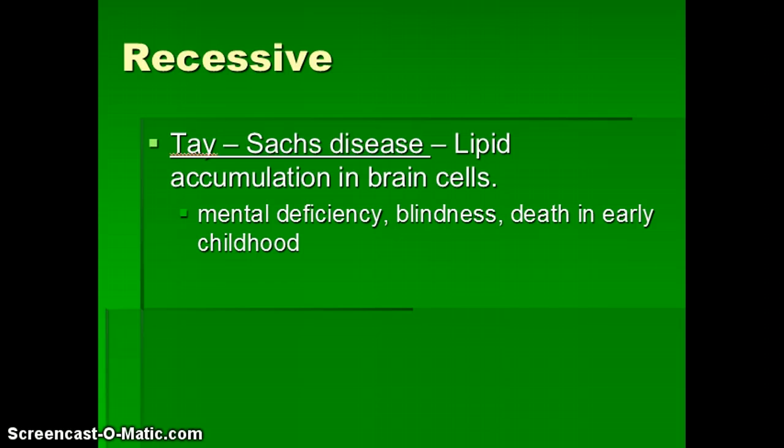The last one that we had on here is Tay-Sachs disease. And a lot of you notice with these recessive is we get this accumulation of different things. Well, in Tay-Sachs, the lysosomes, which kind of break down some of the lipids and other materials within the cell, they cannot break those down. So you get accumulation of these, and it can lead to mental deficiencies, blindness, and death in early childhood. So these really focused on recessive alleles. So individuals can be carriers for that, meaning they will carry the trait but not express it. In order to express it, they need to have both of the alleles.